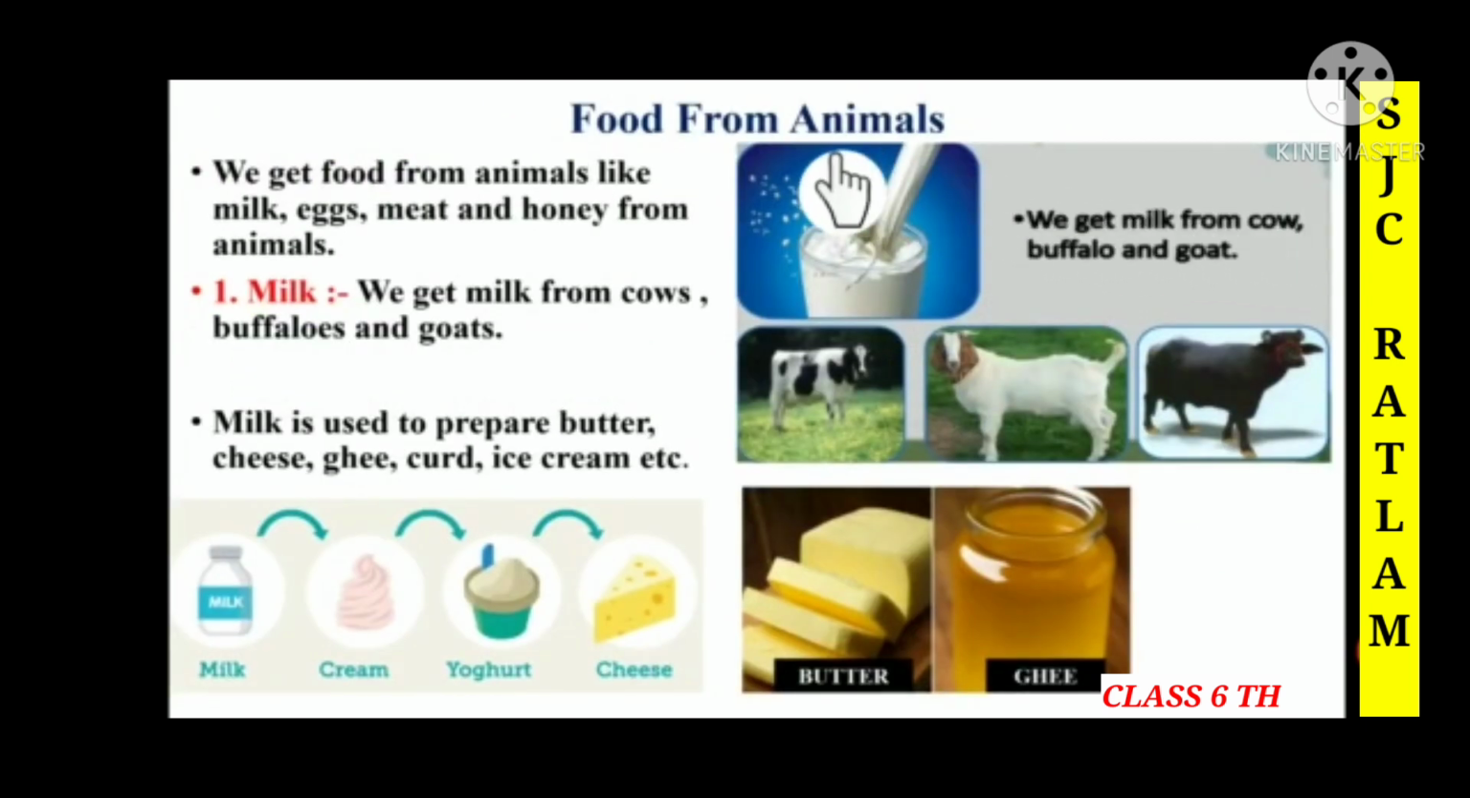Children, here we can see the food from animals. We get food items from animals like milk, eggs, meat and honey. We get milk from cow, buffalo and goat. Milk is used to prepare butter, cheese, ghee, curd, ice cream, cream, yogurt and so on.